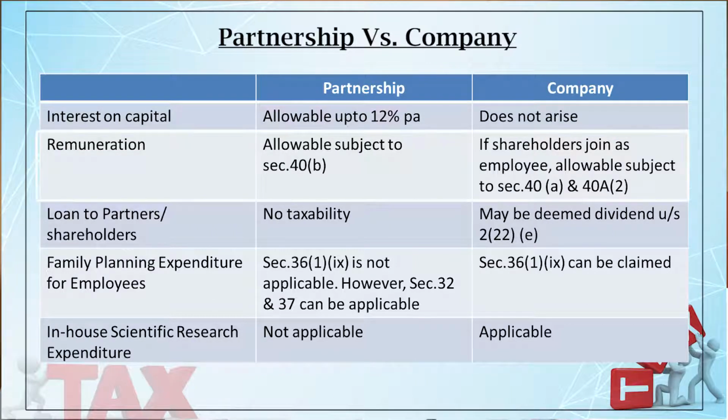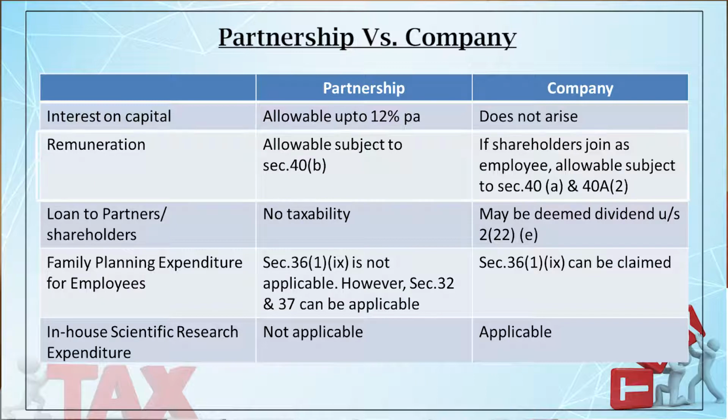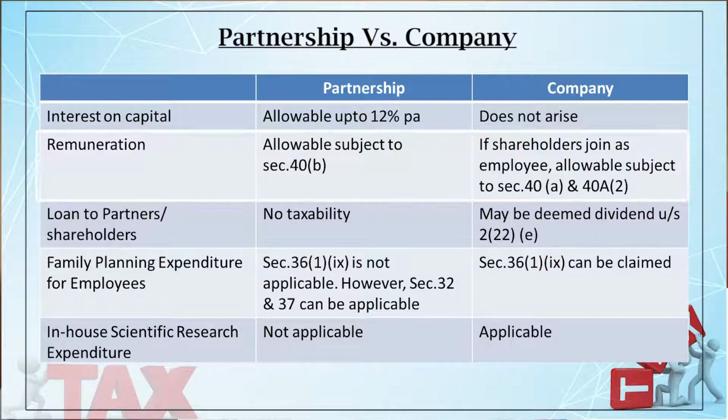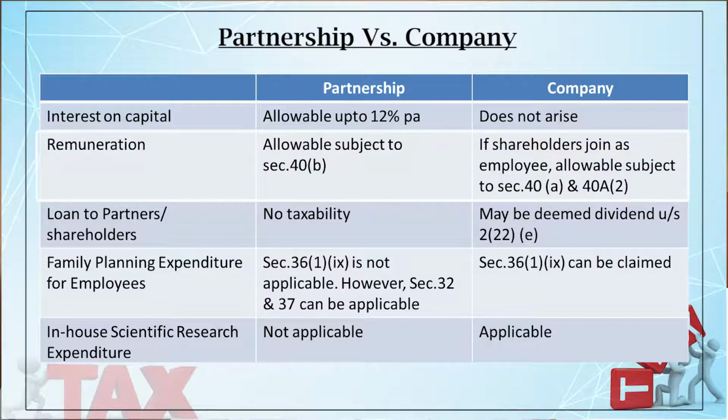Then the remuneration. In case of partnership firm, partners may be entitled to remuneration as per the partnership deed. Remuneration may take the form of salary, commission, bonus, etc. From the point of view of the partnership, such remuneration is allowable subject to section 40B, because 40B deals with the limit of the remuneration.